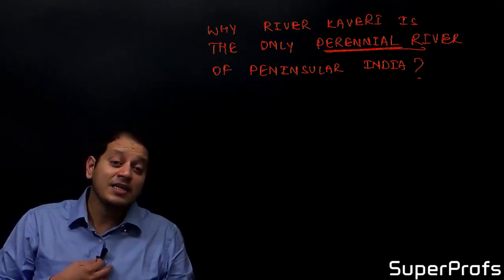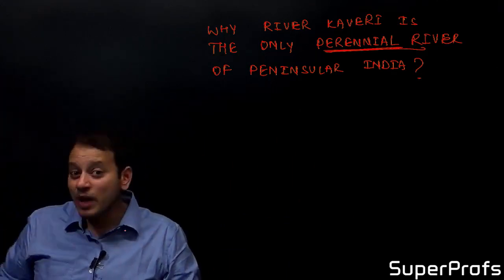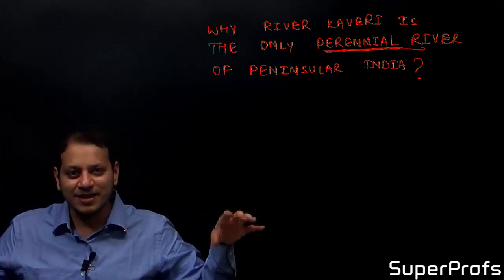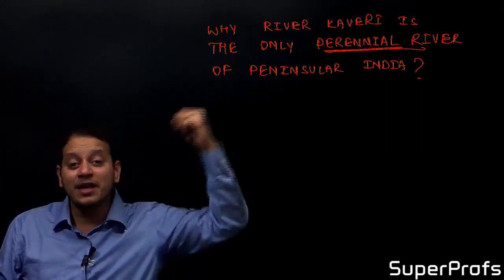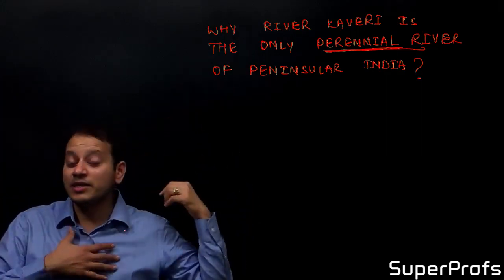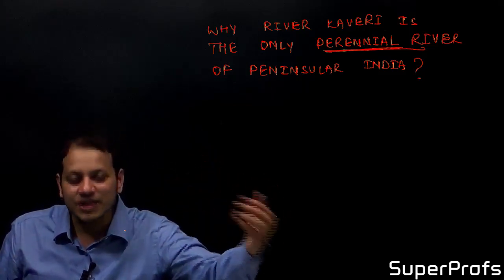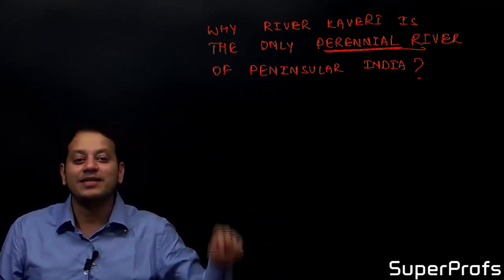On the other hand, the perennial characteristic of a river is seen in the Himalayan rivers. Why? In the rainy season there is rainfall. During the dry summer season, that is the months of March, April, May and June, rainfall comes late in North India. So during the dry summer season, they get water from the melting of glaciers. Therefore, they have water throughout the year. They are known as perennial rivers.